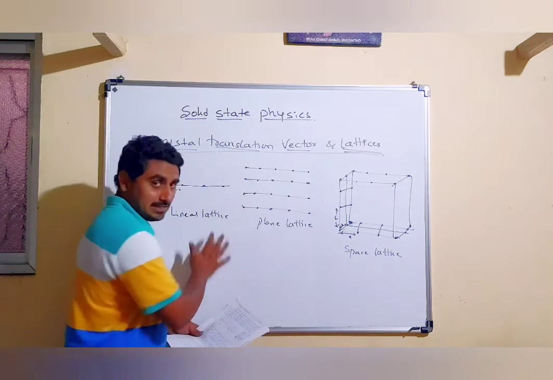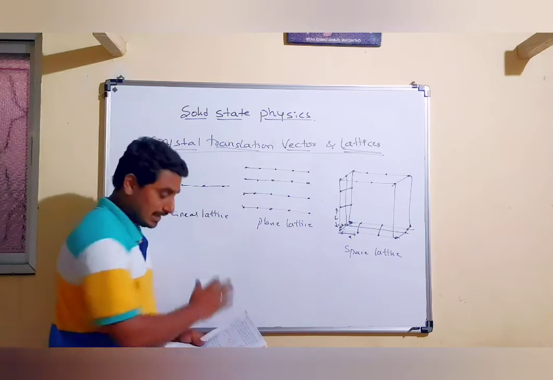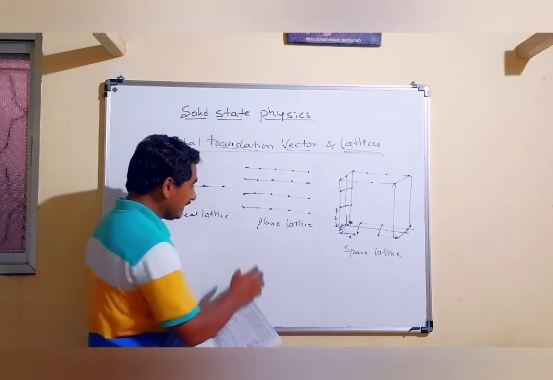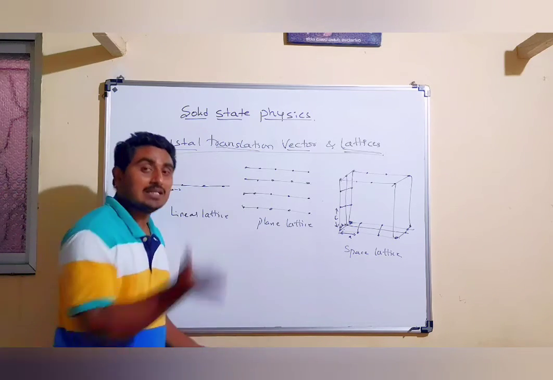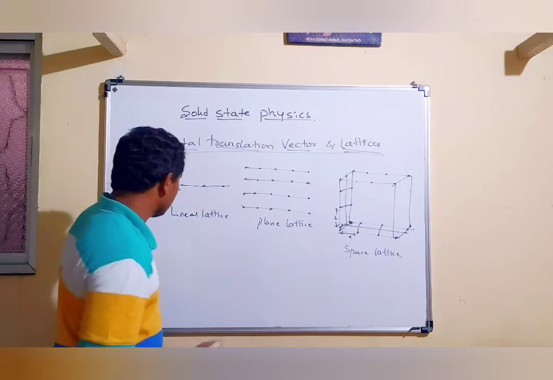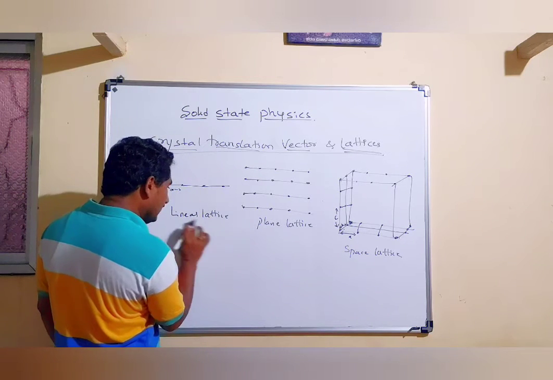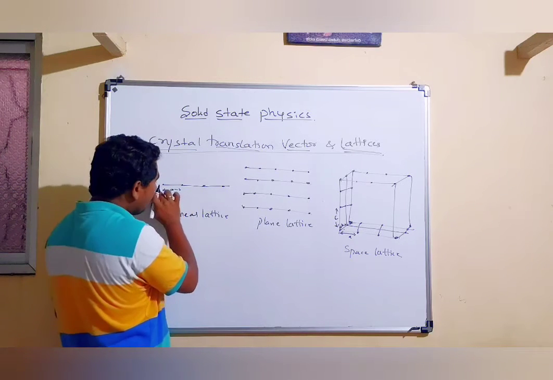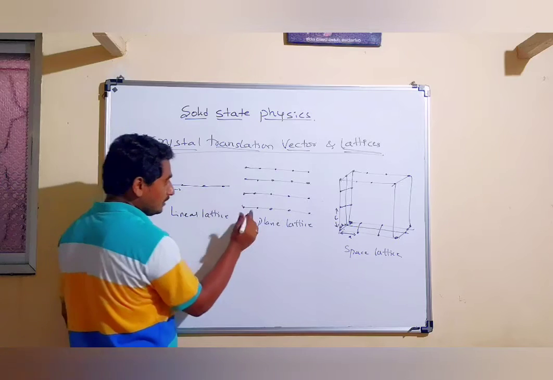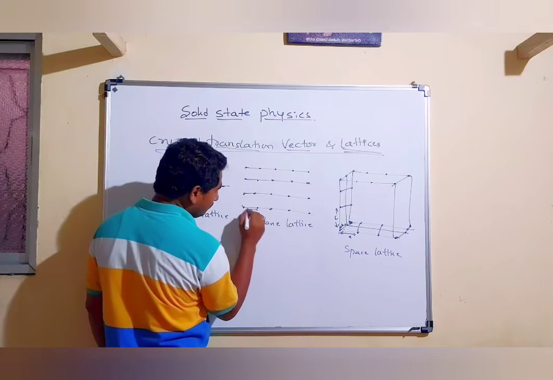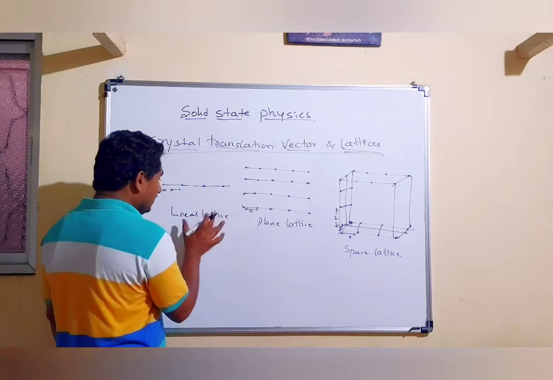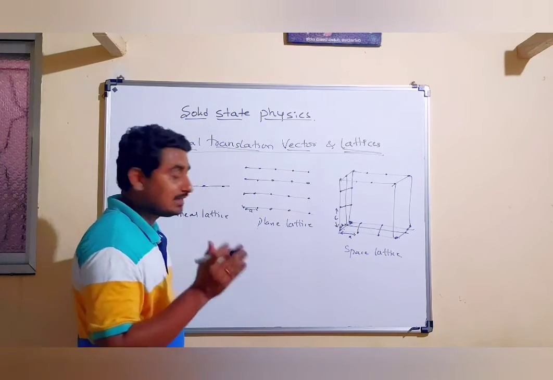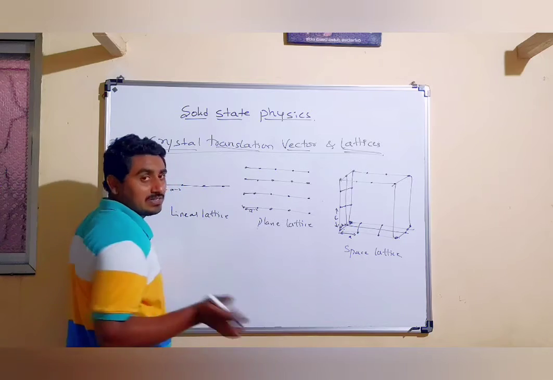If the linear lattice points are repeated at a regular interval in another direction, let us consider this is a linear lattice, the row of points in this direction, so this distance is a. Here also the distance is the same, here also the distance is a, and again these linear lattices are repeated in a direction other than the previous direction.